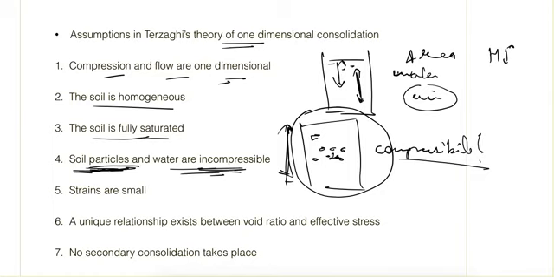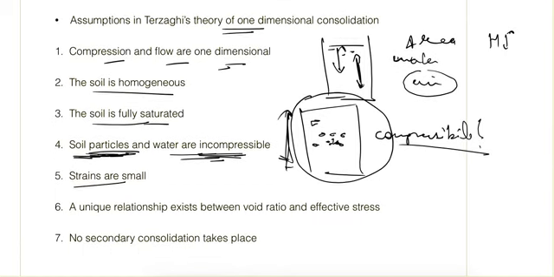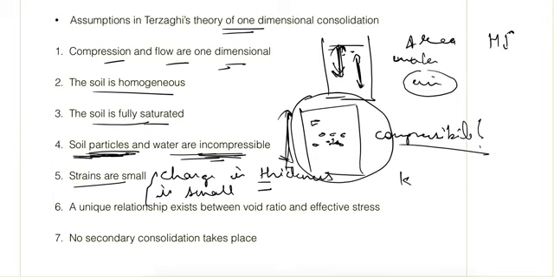So this is this assumption, and after that, strains are small. That means the change in thickness is small. Even this vertical change in thickness, we are assuming that it is small. Why are we saying this? Because only with this assumption can we say that the coefficient of permeability and the coefficient of compressibility are constant.